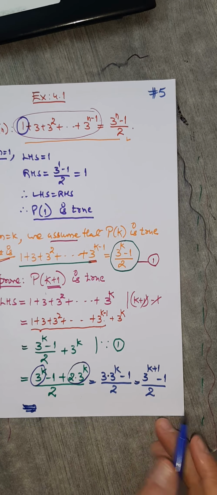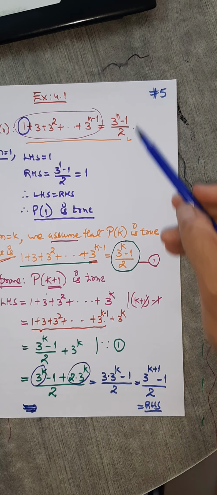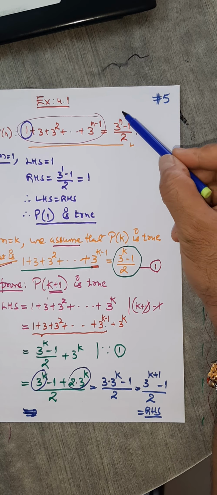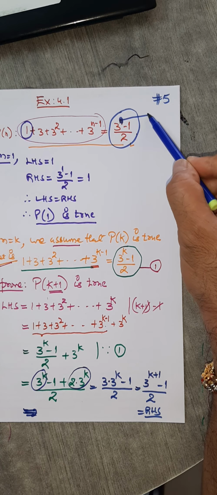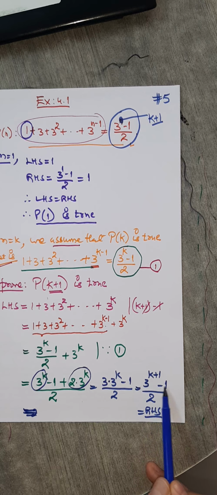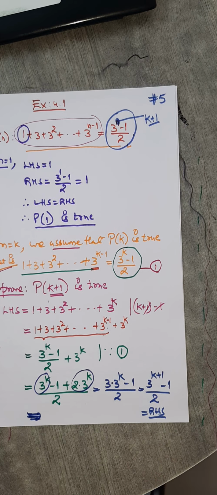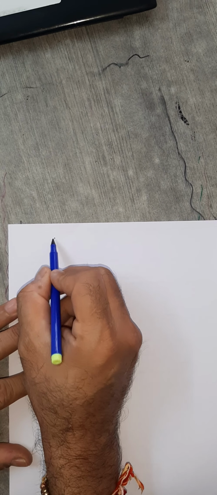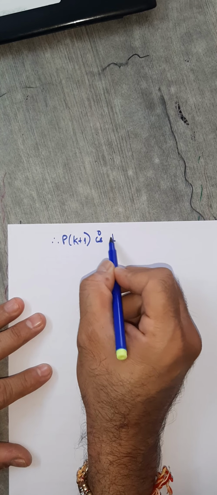And you see, this is nothing but your RHS. What should your RHS be? In this formula, instead of n, you must have k plus 1. That's what you are getting. You can check: 3 raised to k plus 1 minus 1 by 2. So this is RHS, and therefore you can say that P of k plus 1 is true.